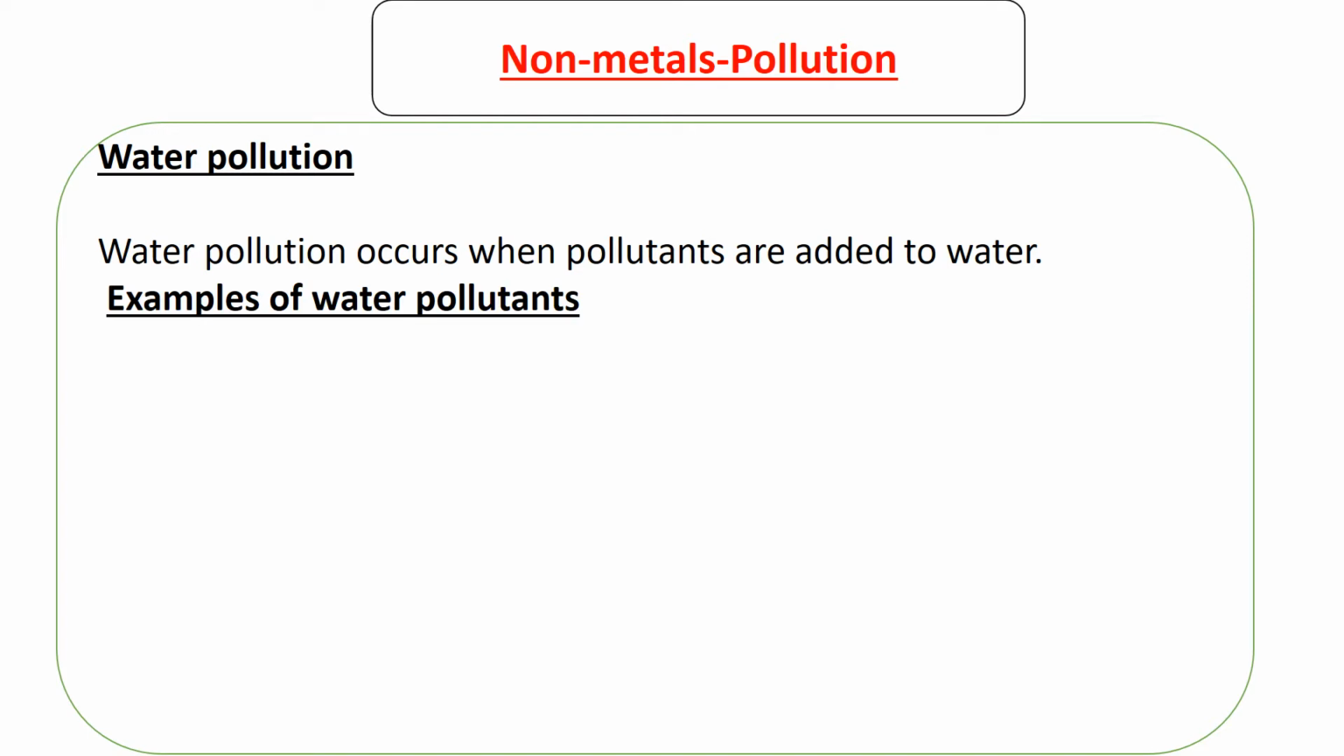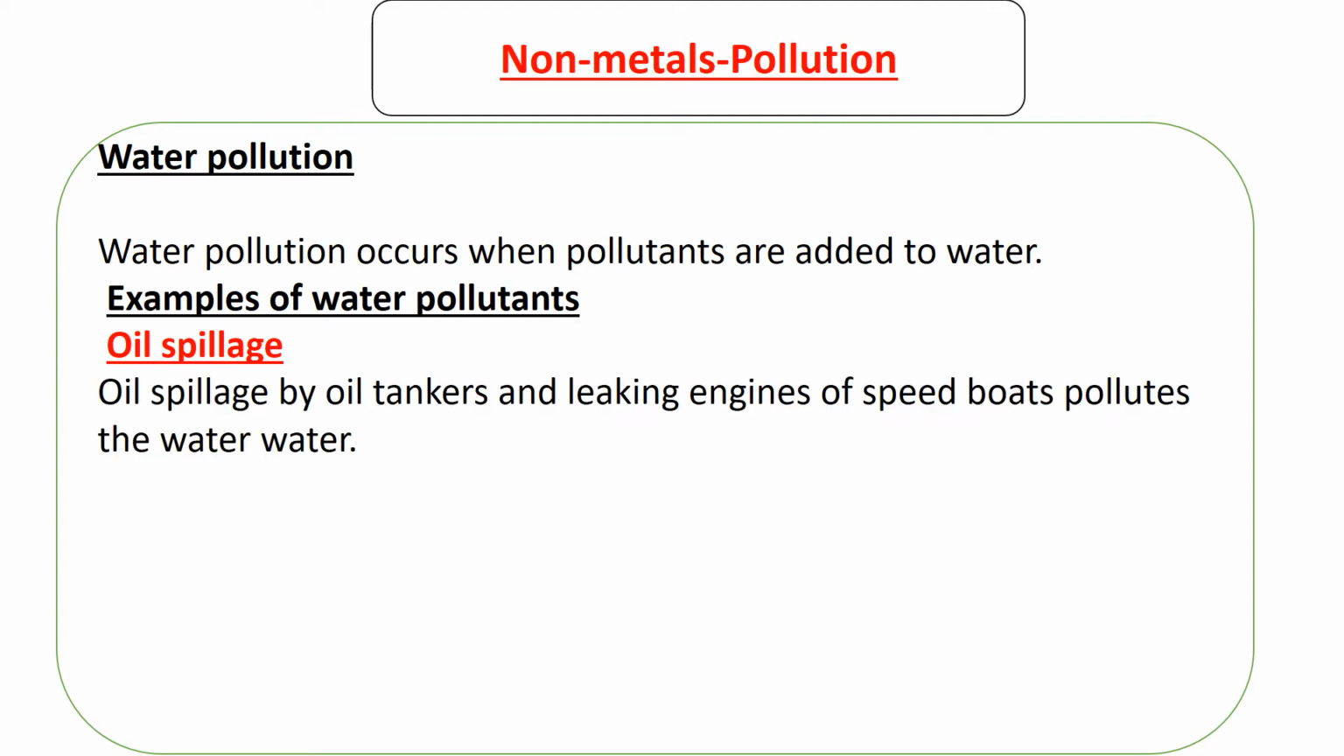Here are some examples of water pollutants. The first is oil spillage. Oil spillage by oil tankers and leaking engines of speedboats pollutes the water. So why is the presence of oil in water an issue? Why is it a pollutant? How does it contaminate the water?